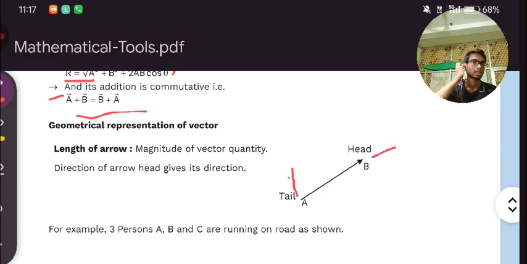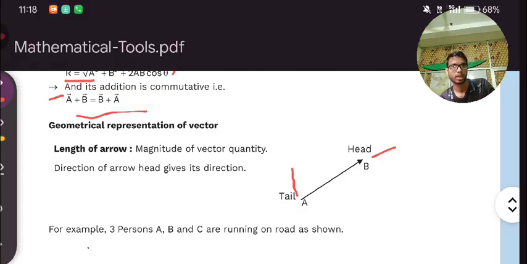These two things will matter in this chapter. So the arrow side is the head, and the side without the arrow is the tail. You will see the use of this, don't worry.